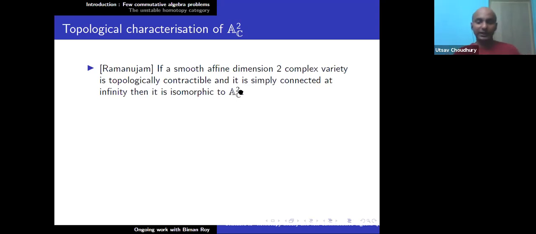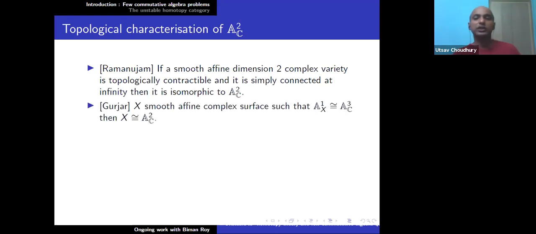And this was the first thing that actually says that probably topology determines many things in affine algebraic geometry. So next, Gurjar showed that the cancellation holds for surfaces using Ramanujan's result: X a smooth affine complex surface such that X × A^1 is isomorphic to A^3_C, then X is isomorphic to A^2_C. So you can cancel out A^1 from both sides to get X is isomorphic to A^2_C.